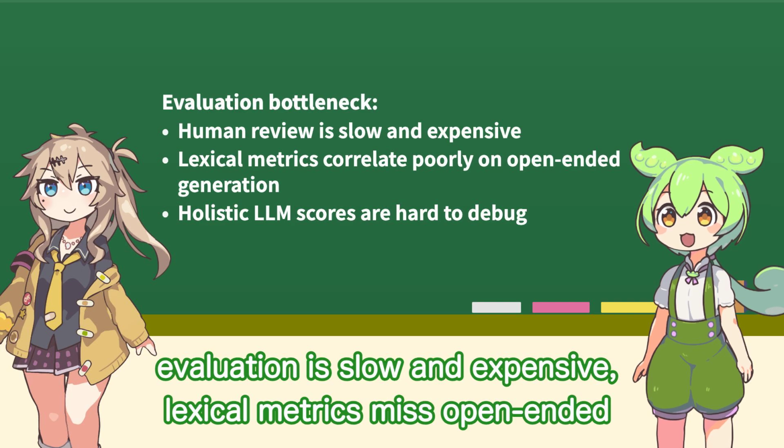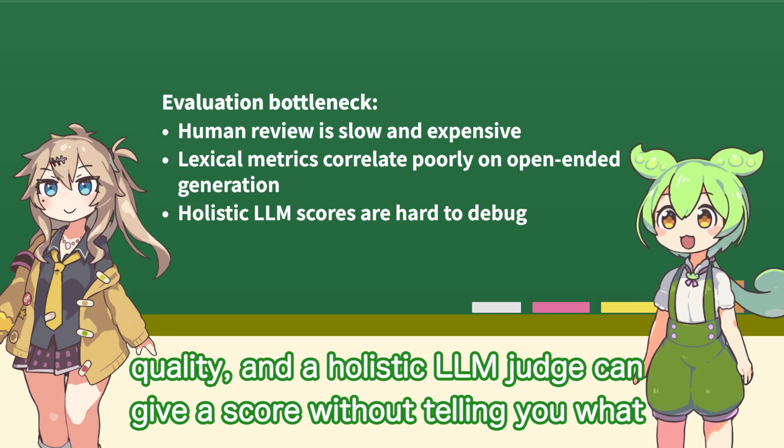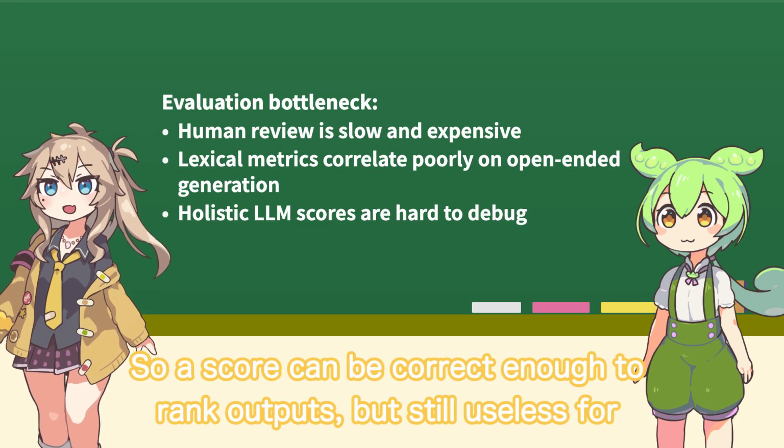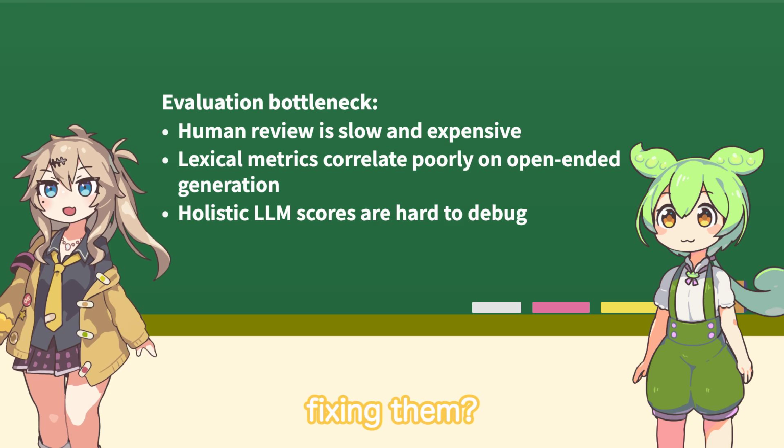Human evaluation is slow and expensive. Lexical metrics miss open-ended quality. And the holistic LLM judge can give a score without telling you what actually went wrong. So a score can be correct enough to rank outputs but still useless for fixing them.